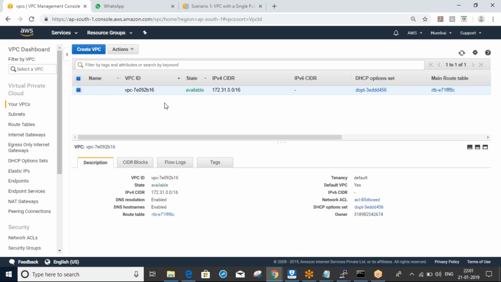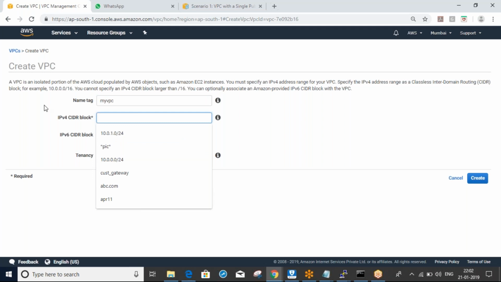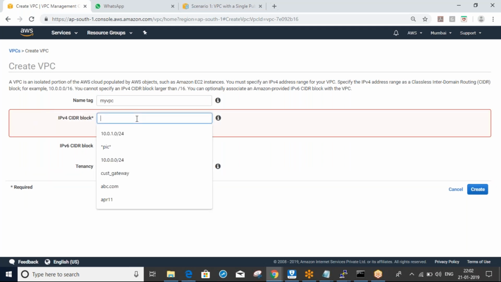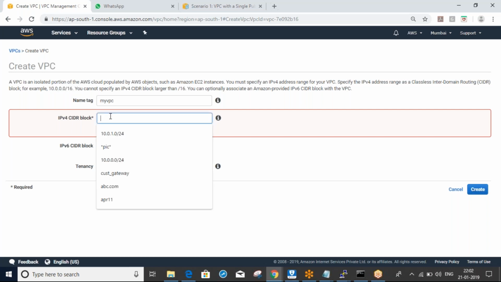Here you can see one VPC is the default VPC, which we will discuss later. Create VPC, with some name like my VPC. Here you can enter whatever IP range you want. Just for demo purposes I'm using this IP range, 10.0.0.0.